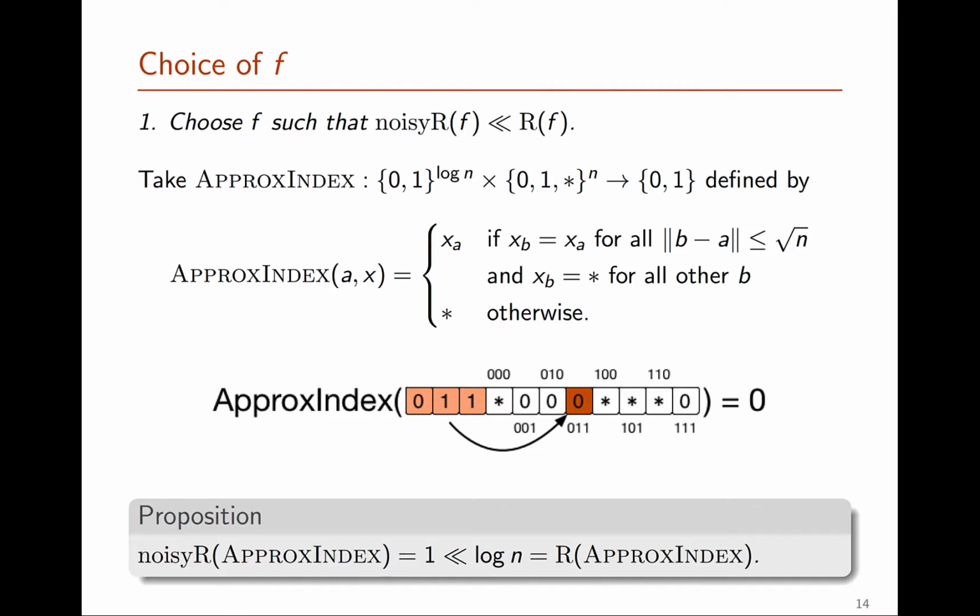And what we find with this function is that if we have access to a noisy oracle, we can compute it very easily by just getting slight bias approximations of each of the address bits, and using this to get an address B which will be close to the address A, and then by querying the value of x at the address B, this will give us the value of the function. On the other hand, if we do not have access to a noisy oracle, the best we can do is to query the entire address and then the corresponding bit, which has much higher cost than what we had with the noisy oracle. Okay, so this gives us the function f that we needed.